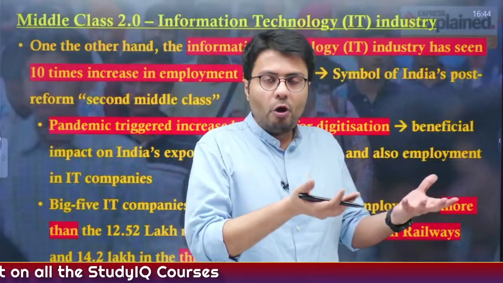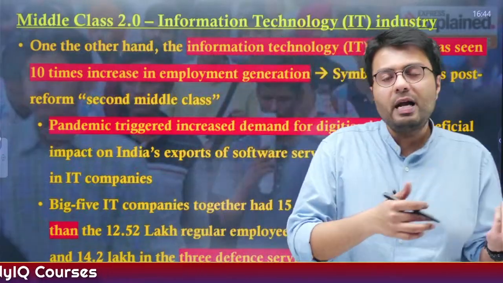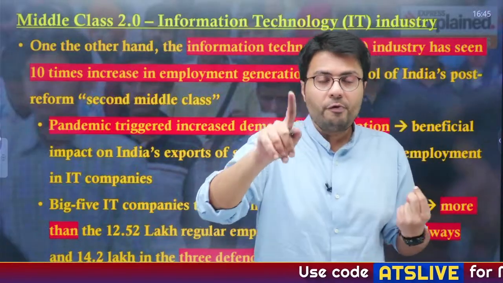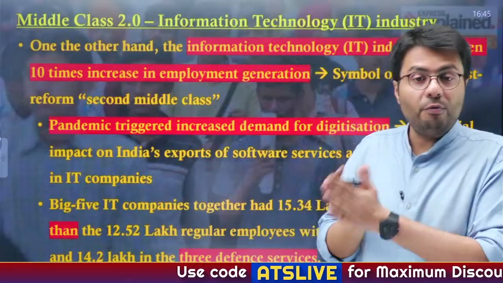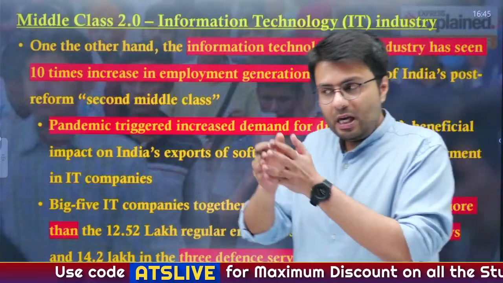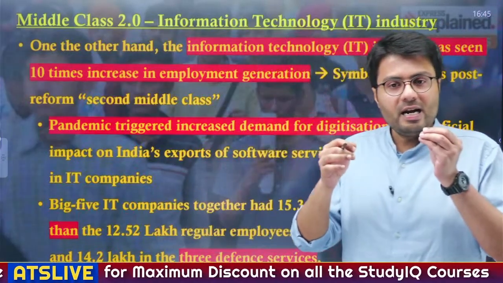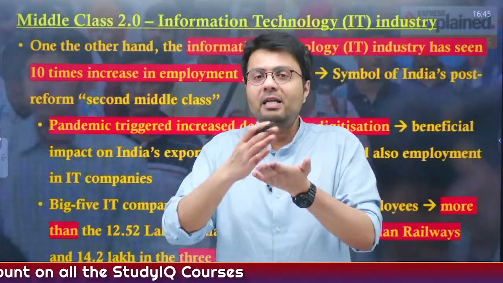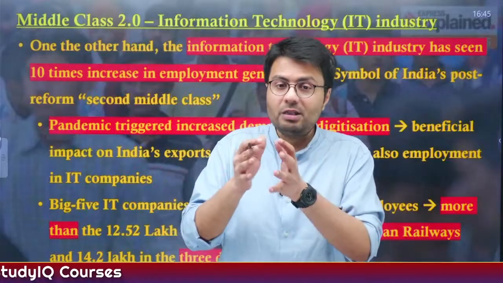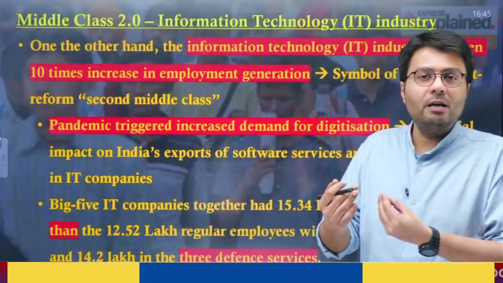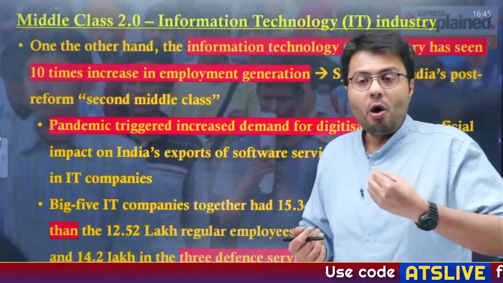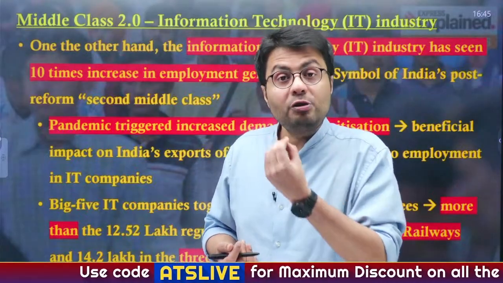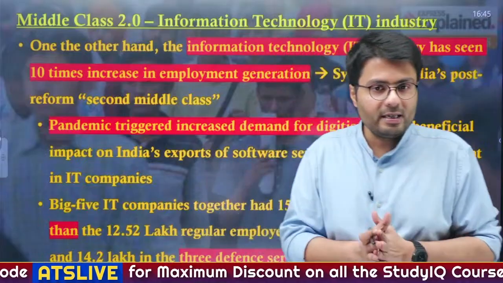Now, how were jobs created after India got liberalized and privatized? In this, two sectors played a very important role. First one is the IT sector or information technology sector. Now, the number of jobs created in India's IT sector from the 1990s to 2010s increased by 10 times, and that is why you can say India's IT sector became the symbol of creating jobs for India's second middle class or middle class 2.0, as it is highlighted in today's article.